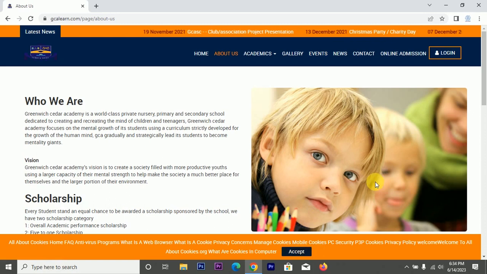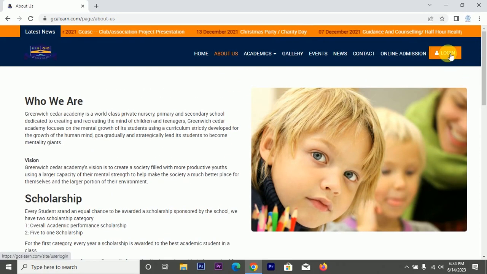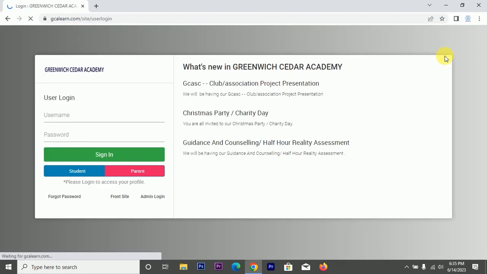So where I really want to talk about is this aspect. Okay, login. This login is basically for the school's users. The categories of persons that can log into this website are the admin of the website, the person managing it, then the teachers, the students, and even parents as well, as you can see.